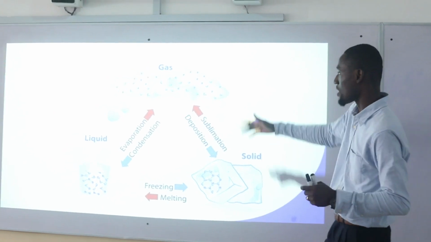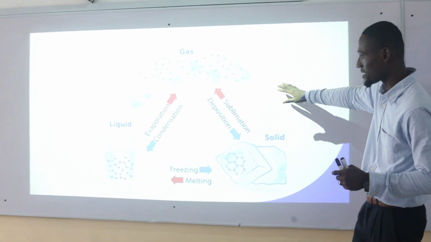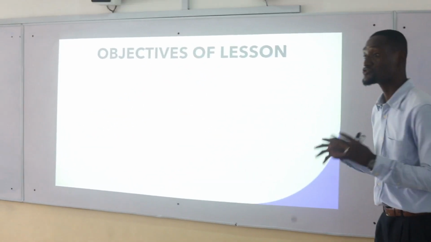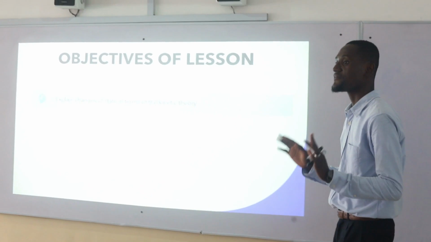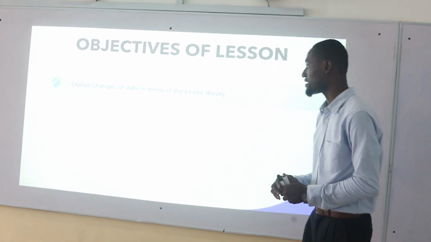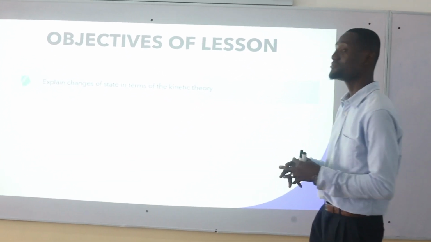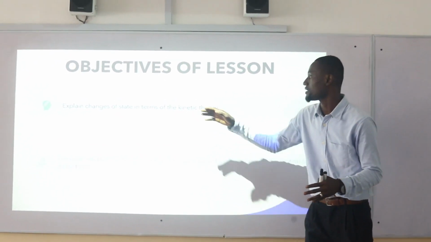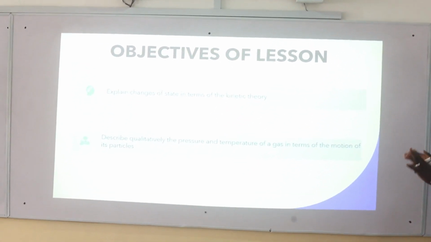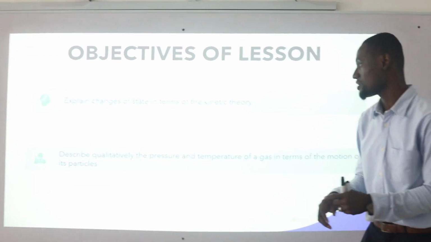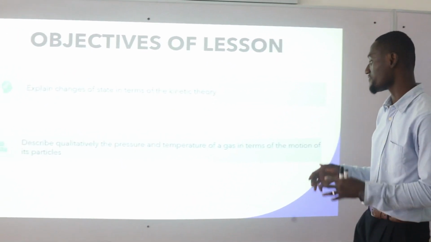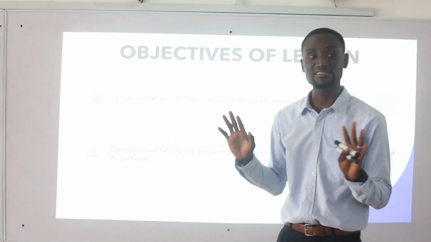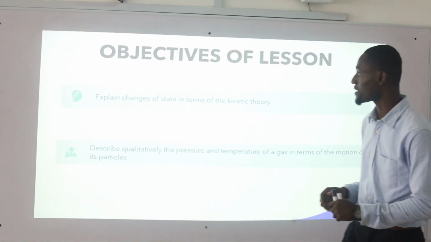So if you did it right, your answer should be somewhat like what we have here. And I believe most of you were able to do it. That's a good job you've done there. So for today's lesson, we have only two objectives. The first one is, at the end of the lesson, you should be able to explain the changes in the state of matter that we learned in terms of kinetic theory. And two, you should be able to describe qualitatively the effect of pressure and temperature on gas in terms of how the particles move. So these are the simple objectives we are going to do.